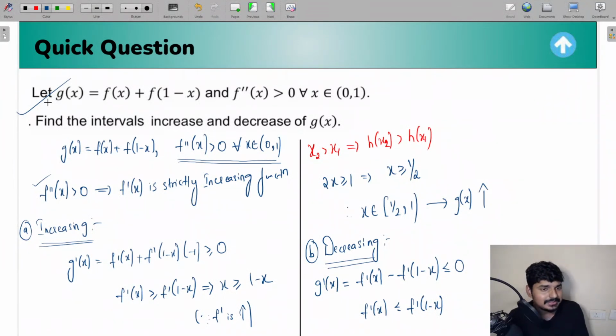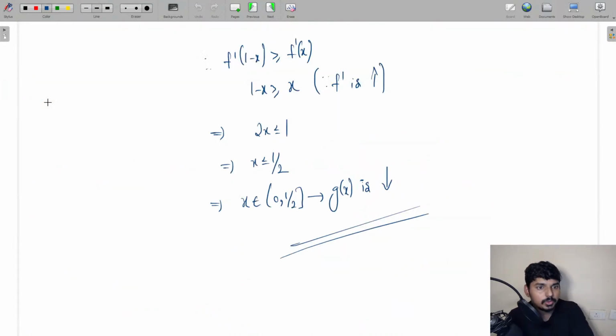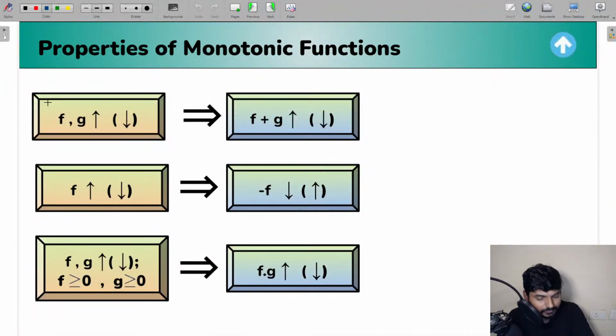Got it? So guys, in this question, we have used the concept of increasing function and decreasing function, the basic definition of increasing and decreasing, and also the method which is f dash of x greater than 0, f dash of x less than 0 for increasing and decreasing. So it's a good question, which depends on the basic concept of increasing and decreasing functions.